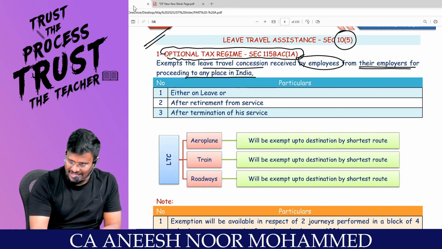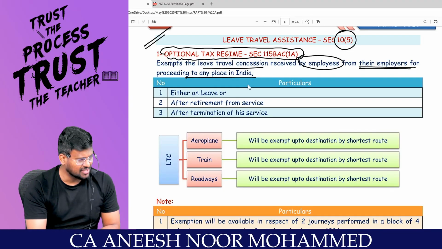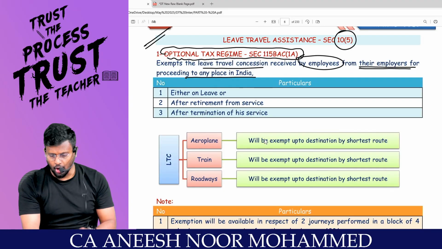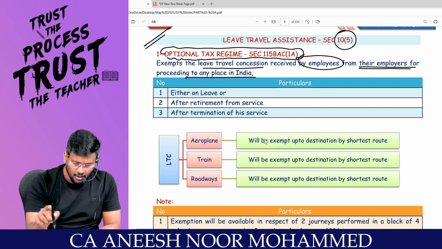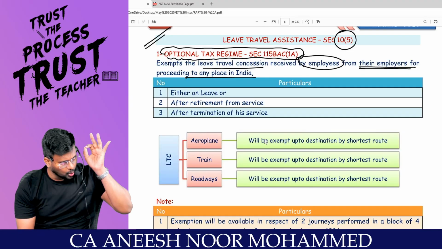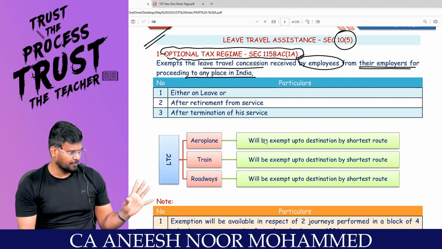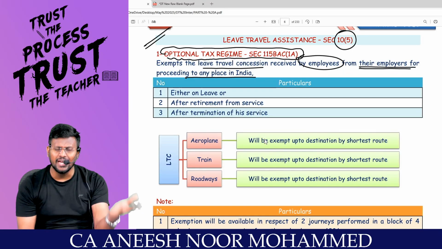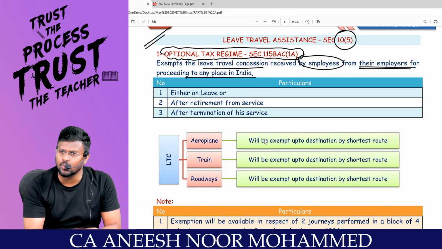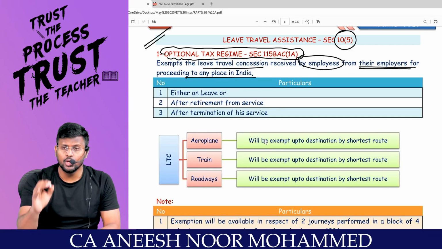So section 10(5) exempts the leave travel concession received by the employee from the employer for proceeding to any place in India. That means you have to go on a tour only in India. You are not supposed to go on a tour outside India. If you go on a tour outside India, then the section 10(5) exemption will not be applicable.